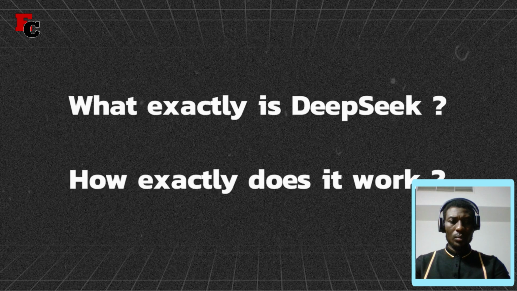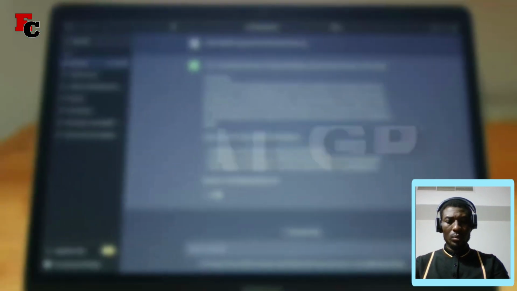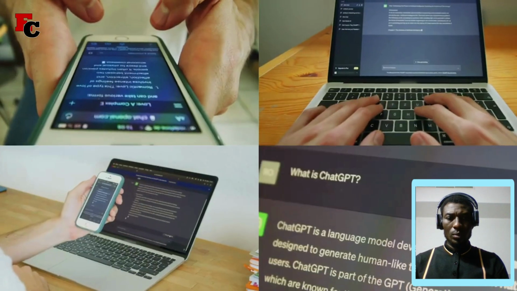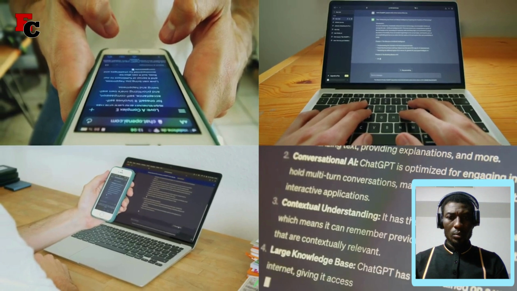So first and foremost, what exactly is DeepSeek and how exactly does it work? So I'm sure by now most of you know exactly what ChatGPT is. You know, I've spoken about it many times on this channel. ChatGPT is actually the tool that I use every single day, and it works in a very similar way in the sense that you can have a conversation with it and it's going to be able to give you detailed responses back. So tools like this are very useful when it comes to you using it as an assistant. If you want to do research, maybe data entry, even getting a full-blown side hustle off the ground. And I do have to say that when it comes to using ChatGPT, I've not seen any real issue with it. You know, as I said, I use it every single day.